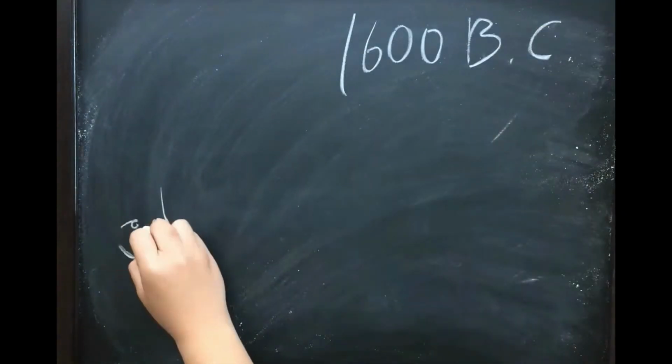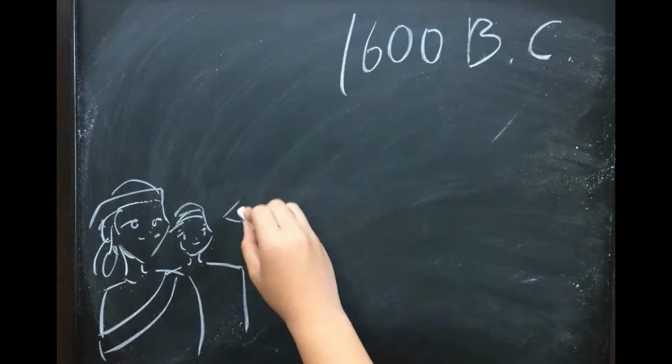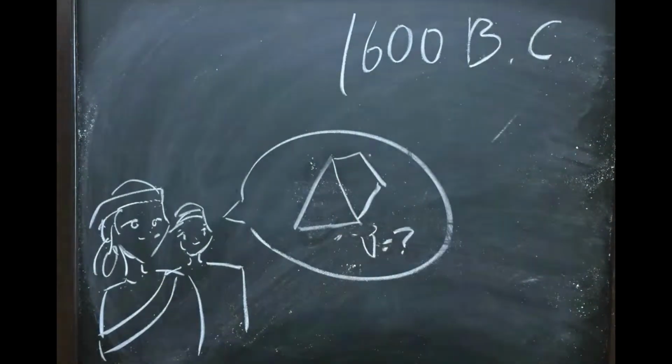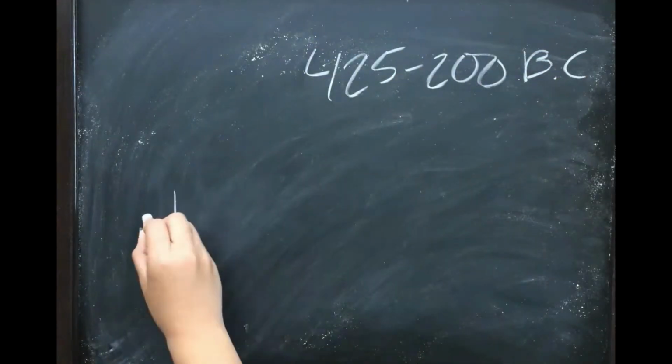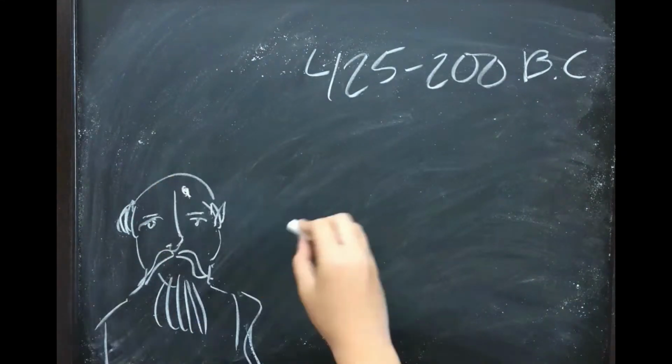In 1600 BC, the Babylonians figure out how to take the square root of a rational number, and the Egyptians figure out how to find the volume of a pyramid. Between 425 and 200 BC, the Greek Archimedes developed his own method of determining the area of a segment of a parabola.